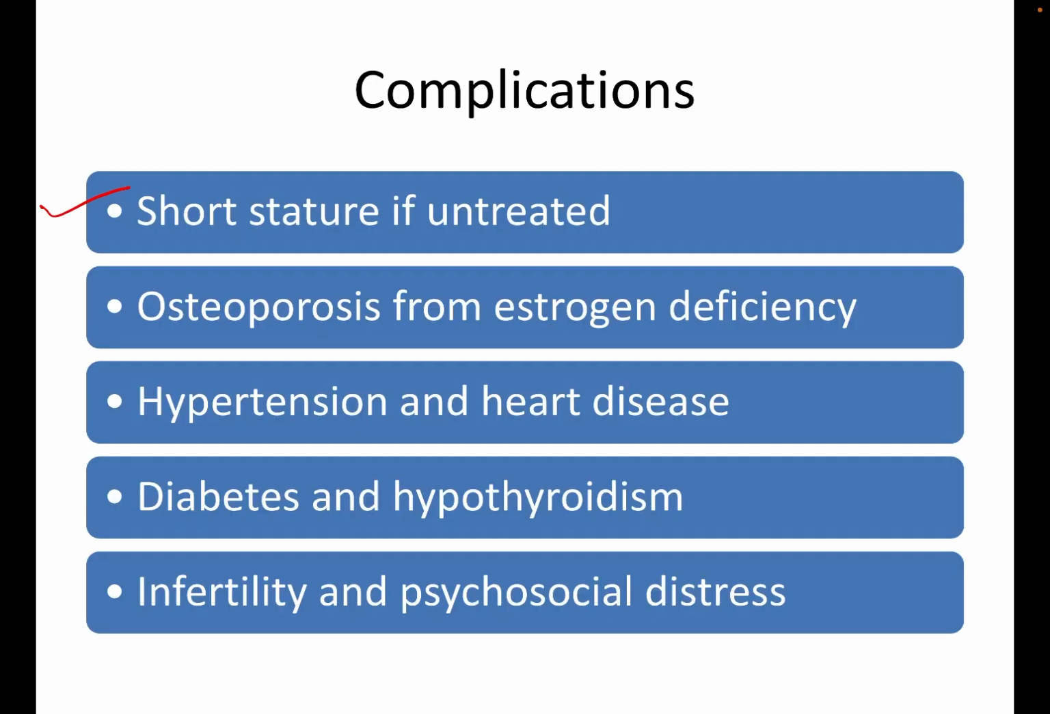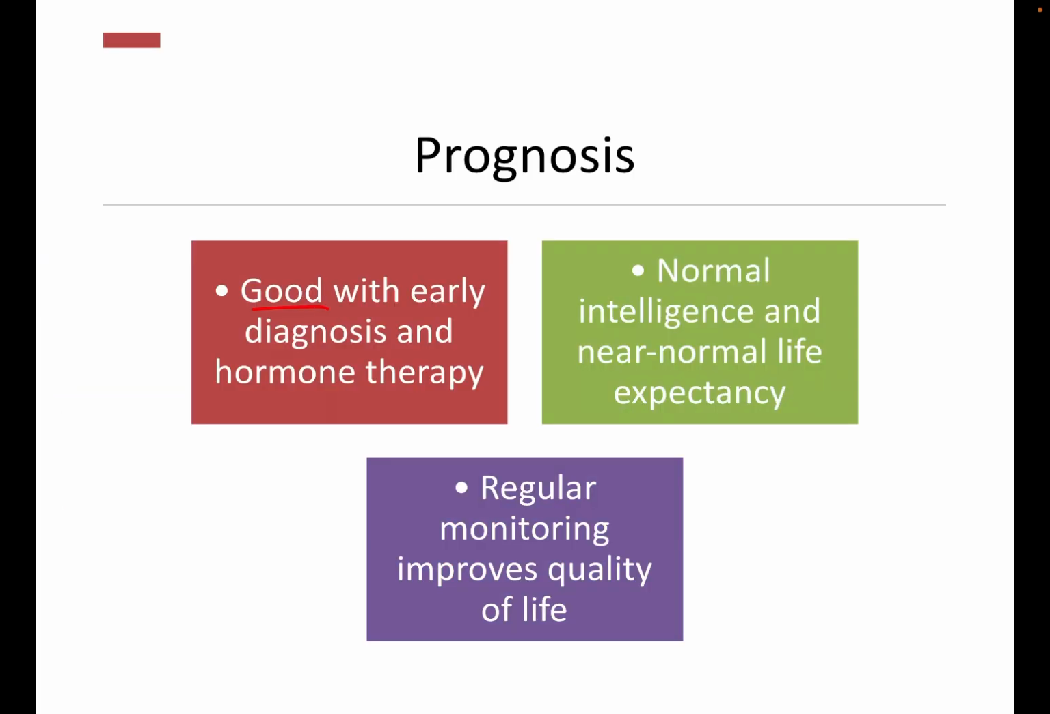Short stature, if untreated, is a known complication, followed by osteoporosis from estrogen deficiency, hypertension and heart disease, diabetes and hypothyroidism, infertility, and psychological distress. The outlook is good with early diagnosis and hormone therapy. The prognosis is better, with normal intelligence and near normal life expectancy. Regular monitoring improves the quality of life.